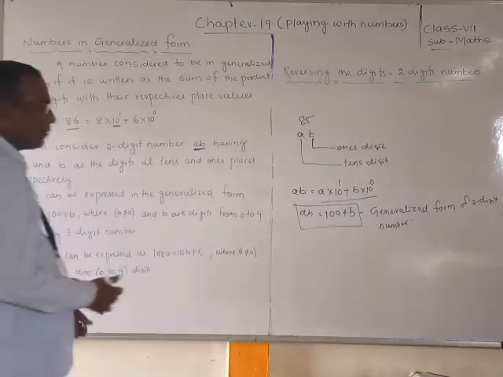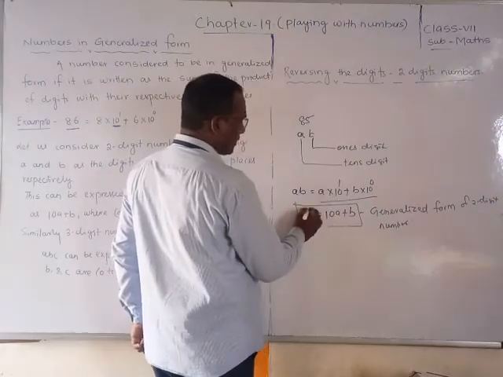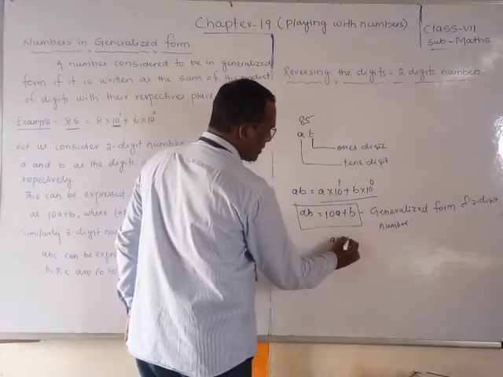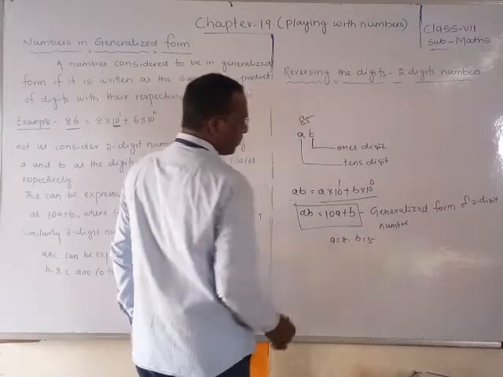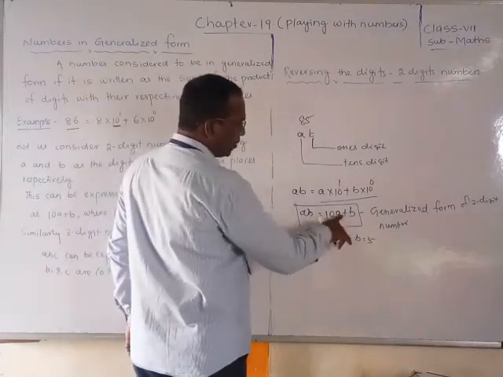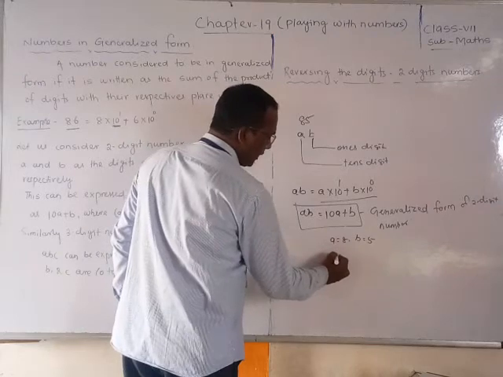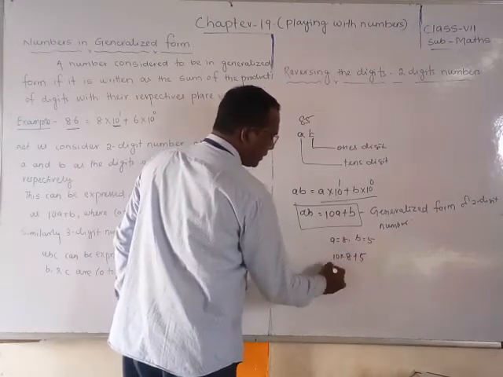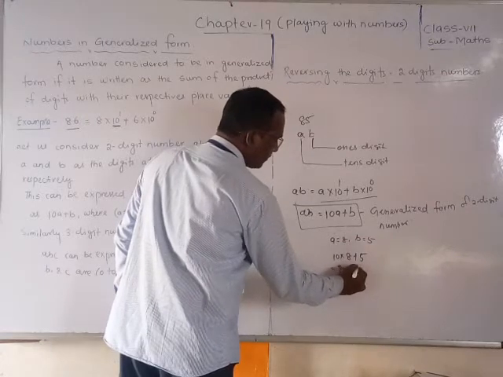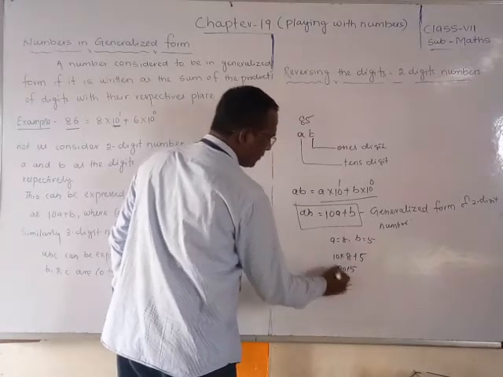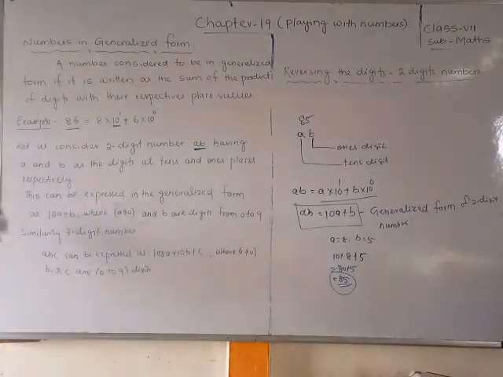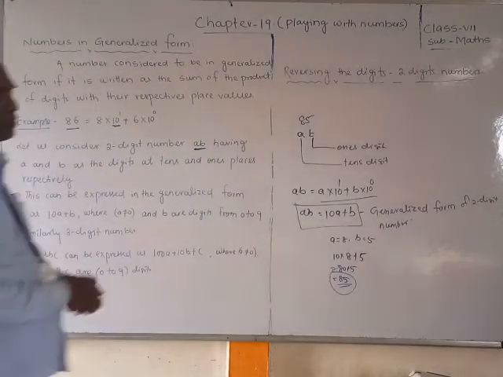If you write any number here, then we can get it. Suppose 85. Now a is equal to 8 and b is equal to 5. So what number will form? 10 into a, that is 8, plus b, 5, is equal to 80 plus 5, which is 85. So 85 is a two-digit number. I hope you have understood about the two-digit number.